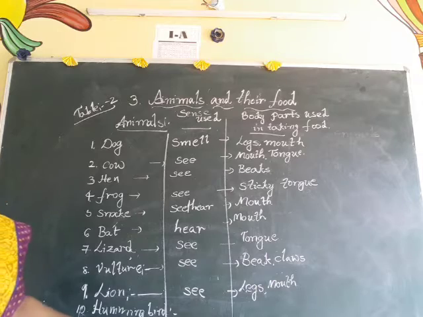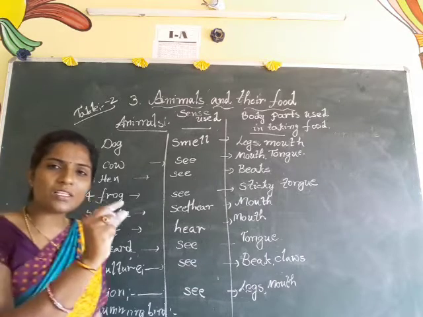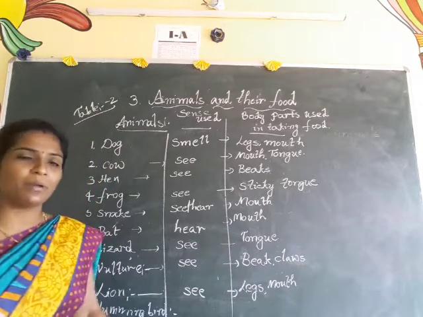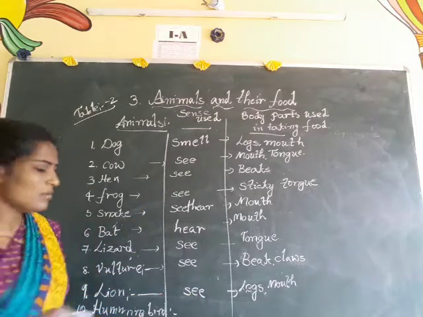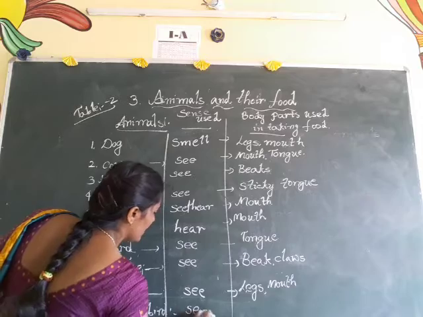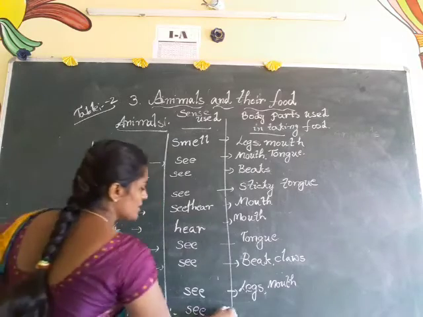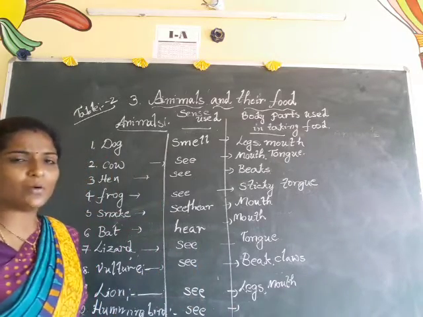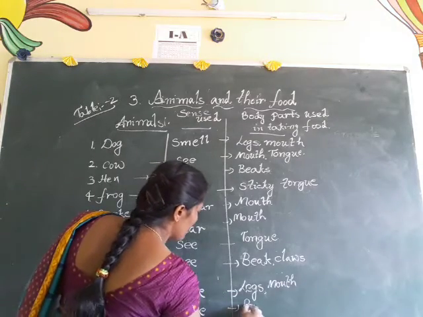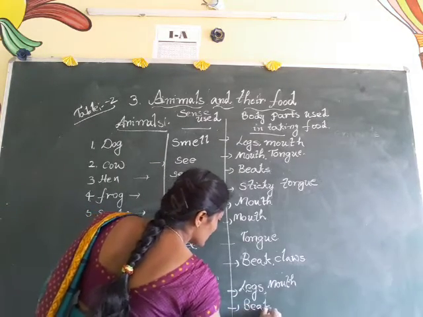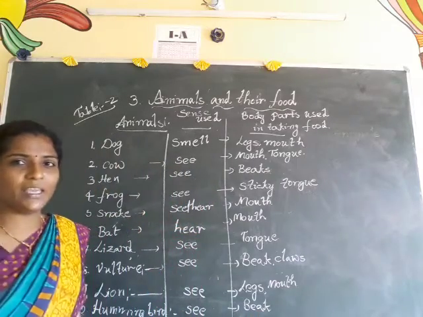And the last one, hummingbird. The smallest bird in the world is the hummingbird. How does it sense its food? With seeing only. And which body part does it use to take the food? With its long beak. Hummingbird is a bird, and it uses a long beak.